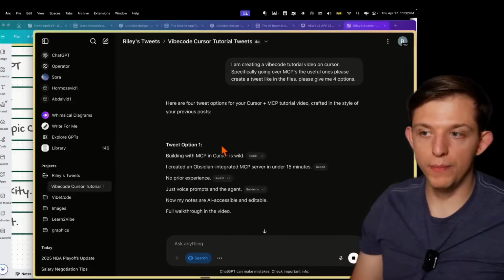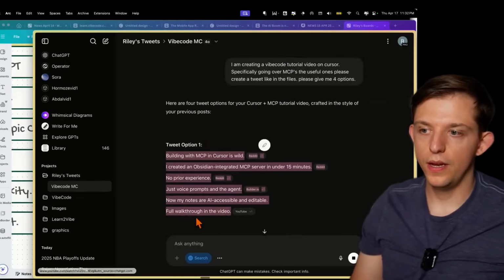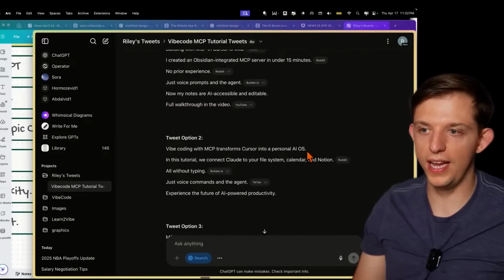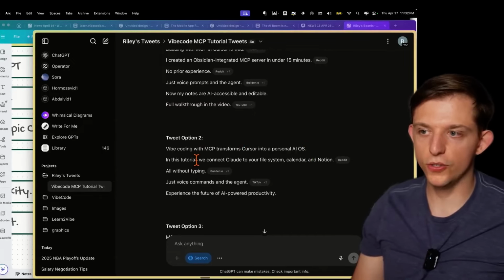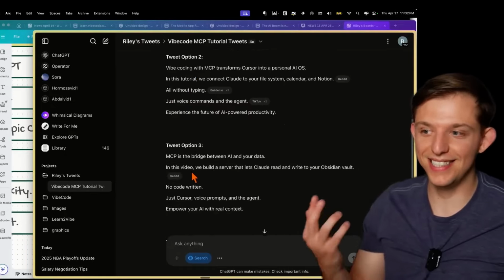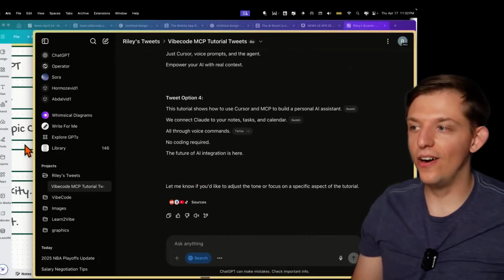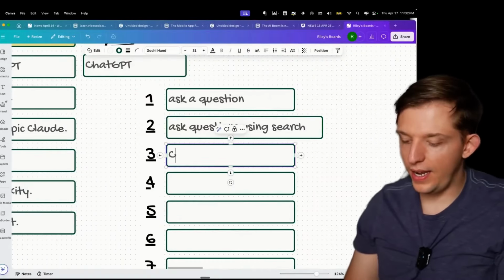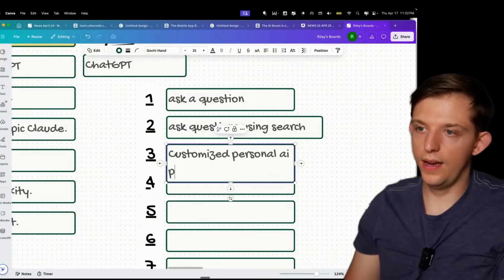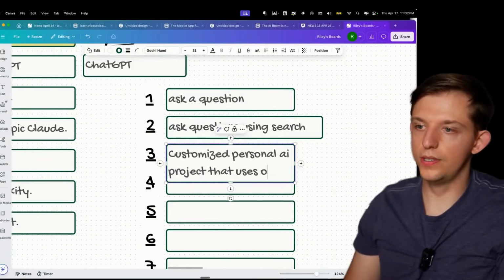Tweet option 1. Remember, I specifically asked for all of the sentences to be on their own line, and it's doing that. Vibe coding with MCP transforms Cursor into a personal AI operating system. In this tutorial, we connect Claude to your file system, calendar, and Notion, all without typing, just voice commands and the agent. That's exactly how I would say it. And so now we have created a customized personal AI project that uses our tone.